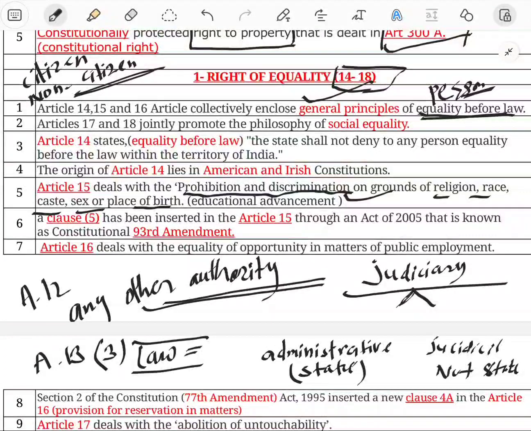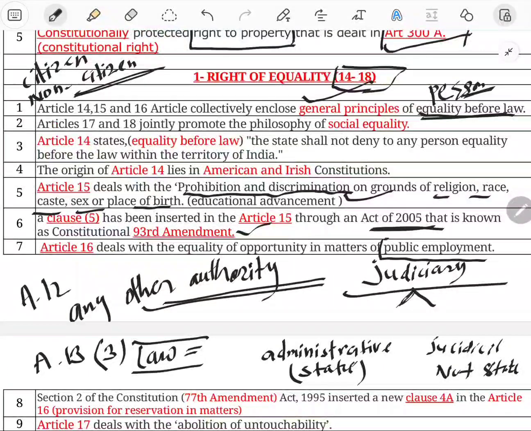It has also been amended, and lastly Article 15 clause 5 was added into our Constitution by the 93rd Amendment of 2005. Okay, then thereafter Article 16 deals with equal opportunity in the matter of public employment.